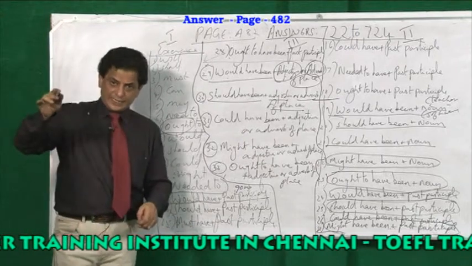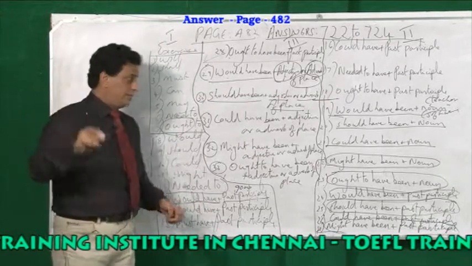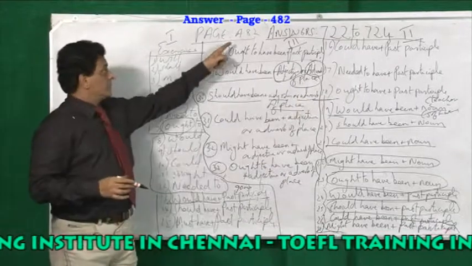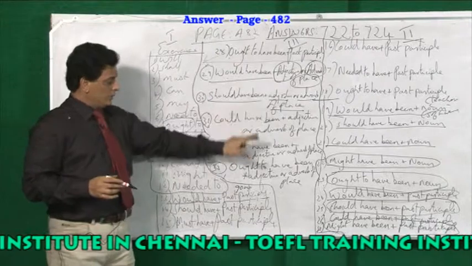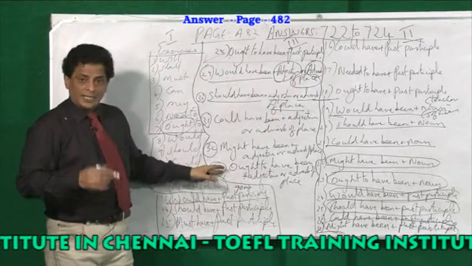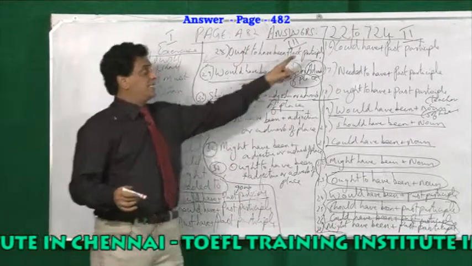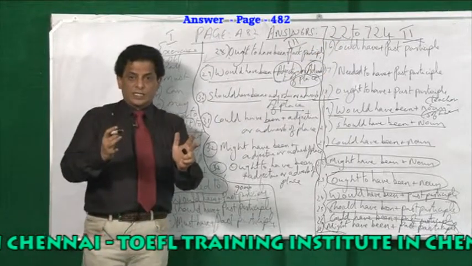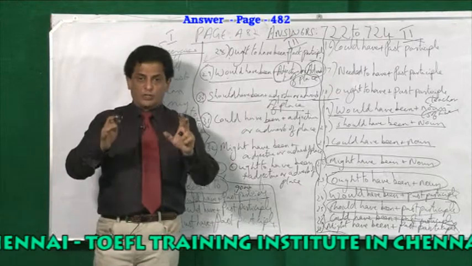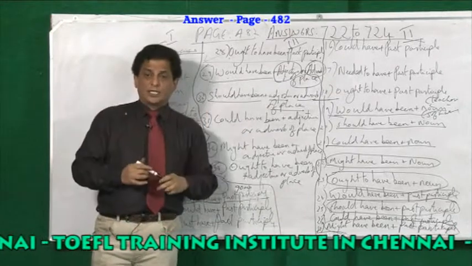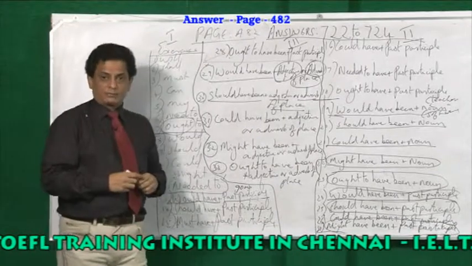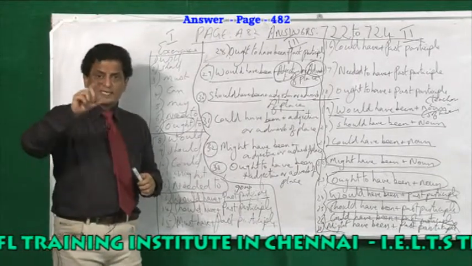When you regret and say that something should have happened, then you are using 13 to 18. Now what you do is take page number 482, where all these 33 types are given, and simultaneously take page number 722 and compare the answers. It is given bilingual in English and Tamil, so you can understand more easily. Try to use different subject pronouns and form various sentences.